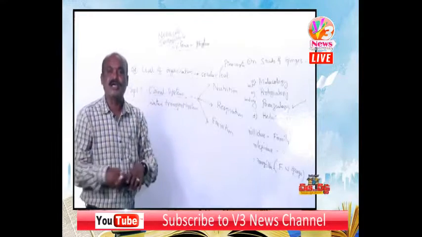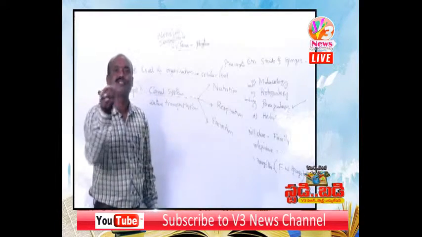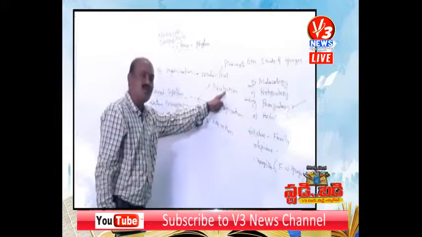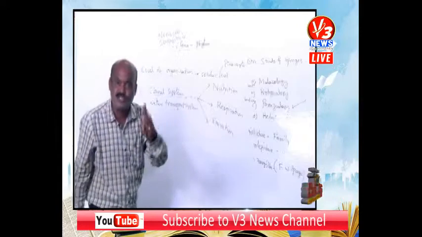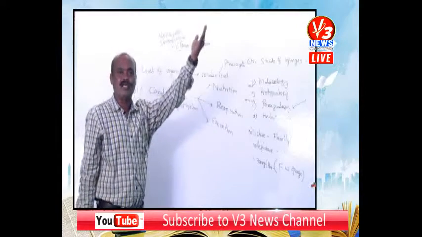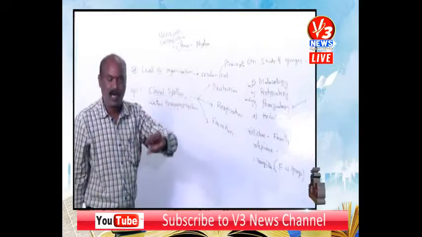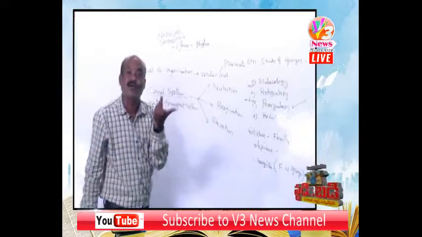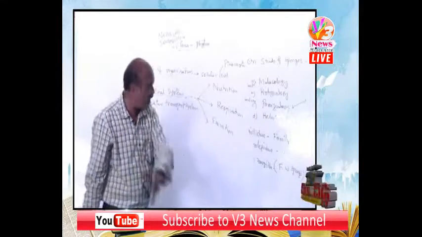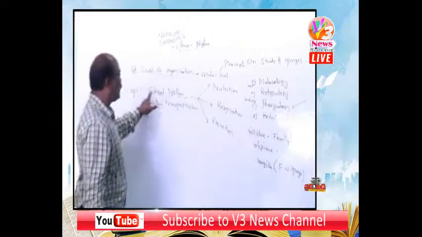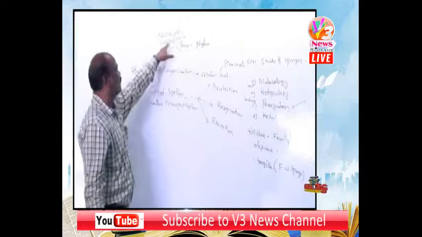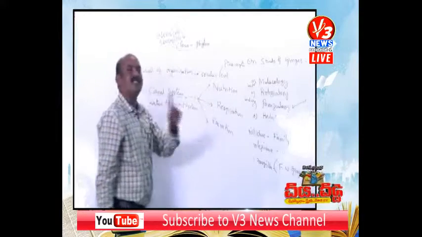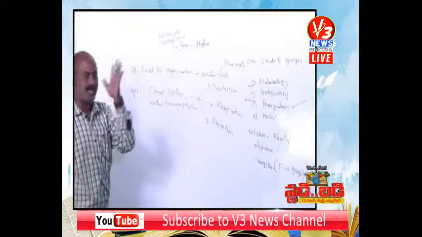Through these apertures, the incurrent water brings food materials and oxygen. That's why nutrition and respiration. Osculum is the exhalant aperture. The outgoing water eliminates waste materials. That's why excretion. So what are the functions of the canal system in sponges? Nutrition, respiration, excretion. That's one important point.